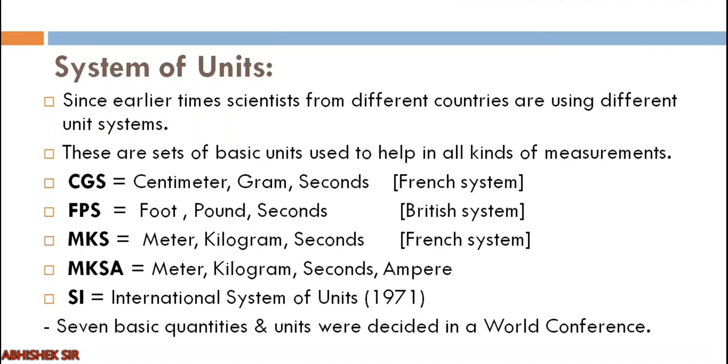The FPS system was foot pound second, that was the British system. MKS was meter kilogram second, that was again a French system. MKSA was meter kilogram second ampere. And finally it was the international system of units, which was decided in 1971 at the World Conference in France. Why were we in need of an international system? Because you can see, if the British were using foot as the unit of length, the French were using centimeter.